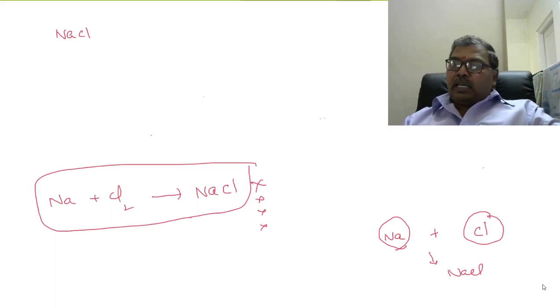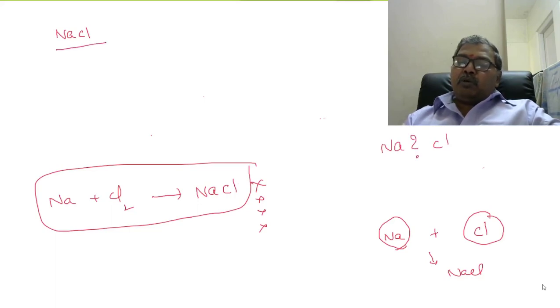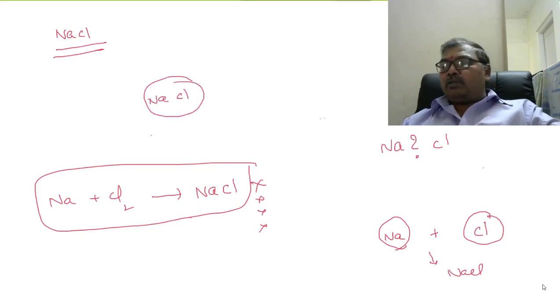Now we are studying the nature of bond between sodium and chlorine. In sodium chloride, both the atoms are bonded together. Both the sodium atom and chlorine atom are bound together in the molecule. What is the driving force which binds sodium and chlorine atoms in sodium chloride?